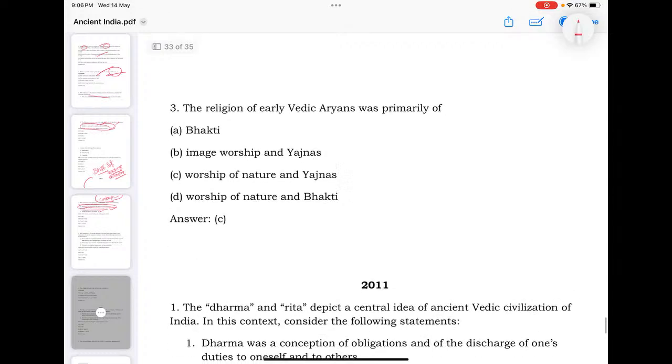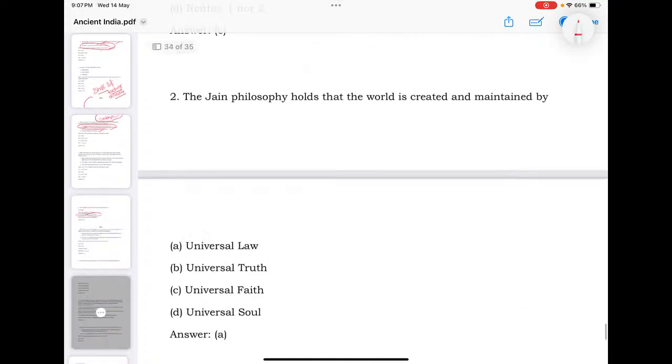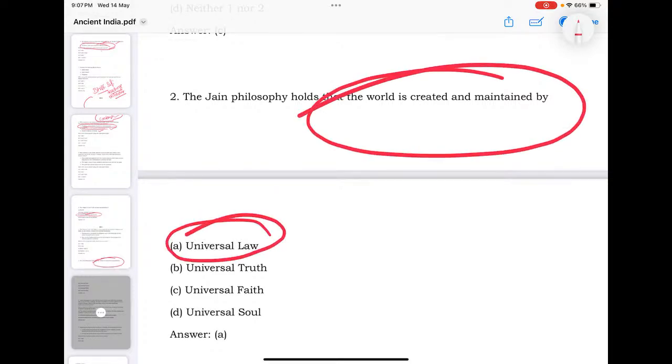Religion of early Vedic guidance. It is a nature of worship, nature and yajnas here. Dharma and Rita concepts are discussed here. Okay, what is Dharma? What is Rita? Jain philosophy: the world is created and maintained by universal law.